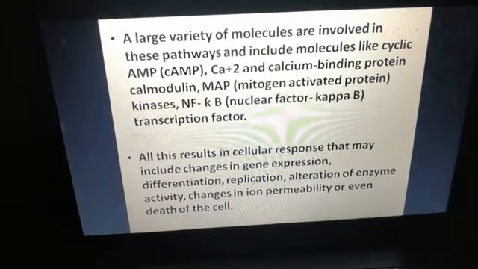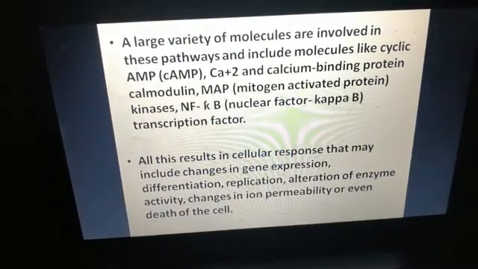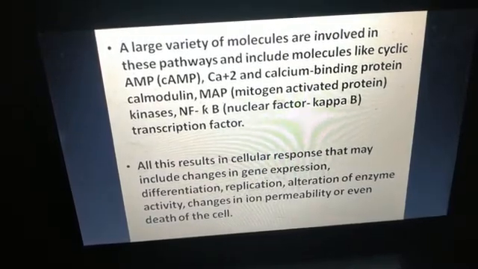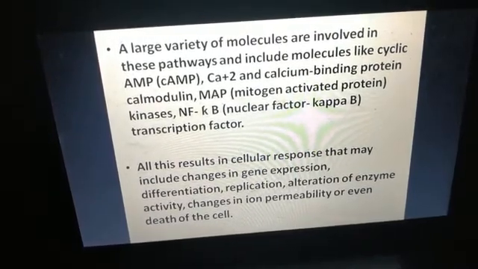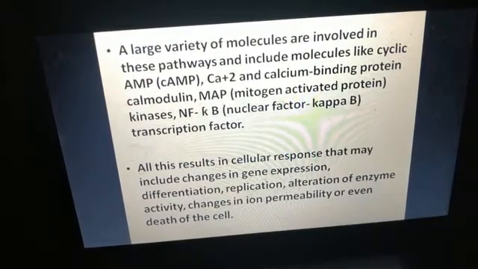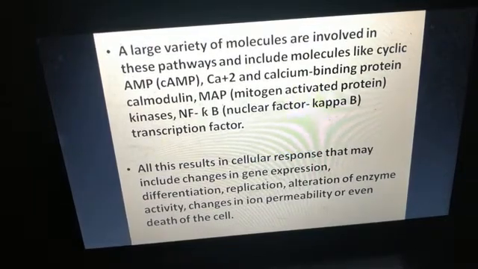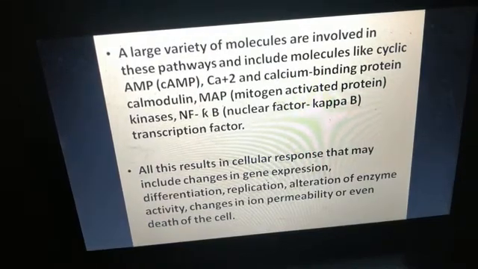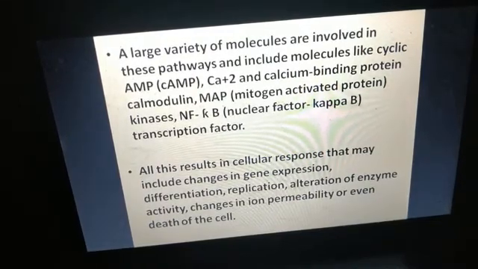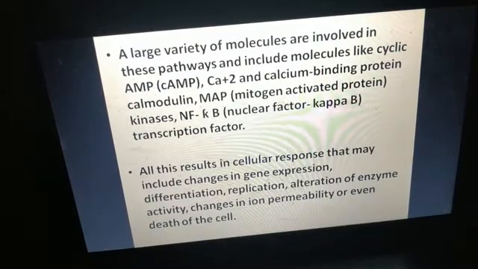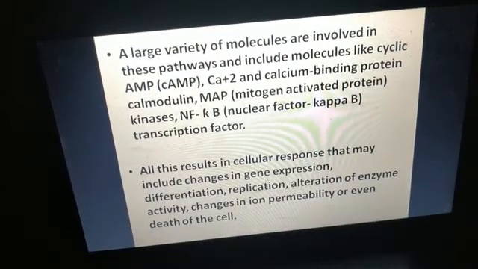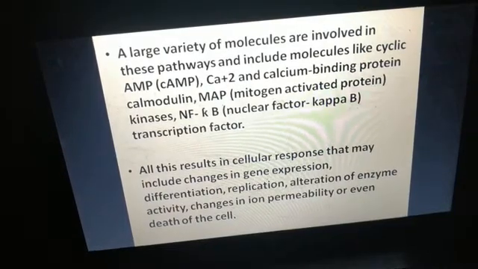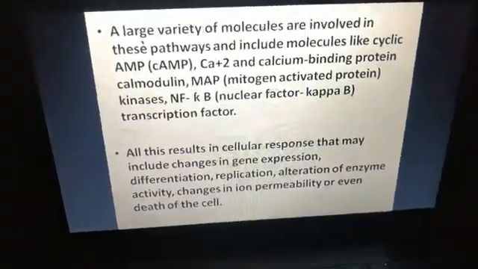Finally all this results in a cellular response that may include changes in gene expression or in the differentiation of the cell, or replication of the cell, then replication of DNA, alteration of enzyme activity, changes in ion permeability, or even apoptosis, that is death of the cell. So for all these, cell communication, cell signaling, is required.